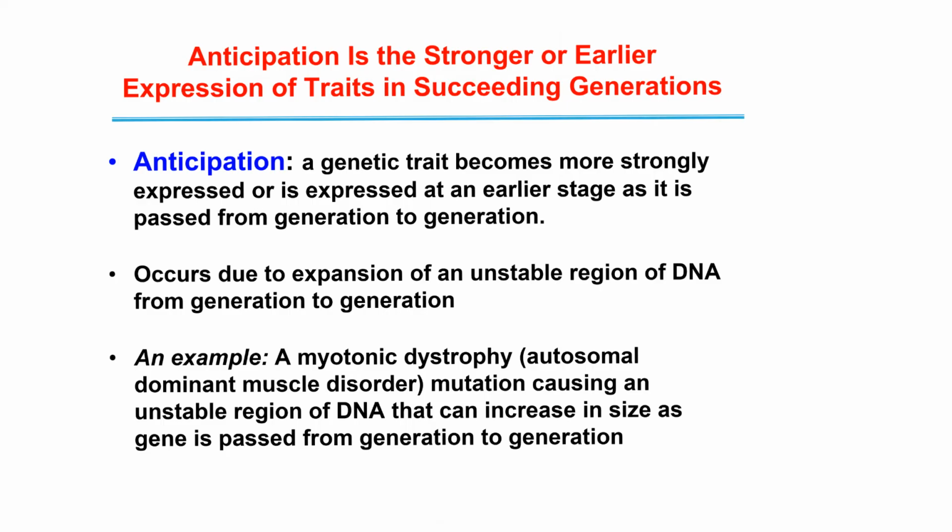This kind of inheritance occurs when the trait is encoded by genes within so-called unstable regions of DNA, or in highly duplicated regions which are unstable. And basically this instability increases from generation to generation. An example is myotonic dystrophy, which is caused by a mutation in one of these unstable regions of DNA.